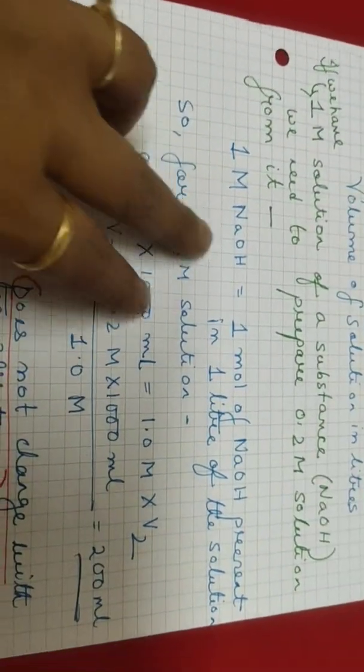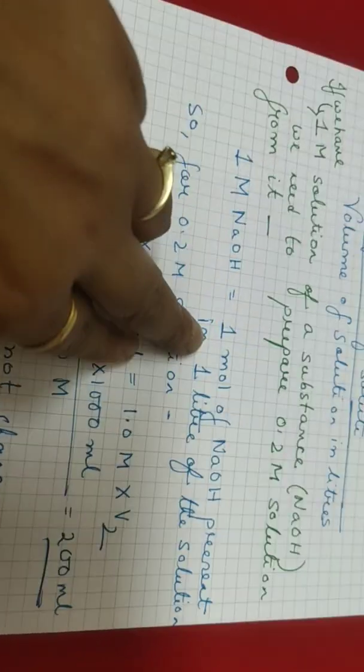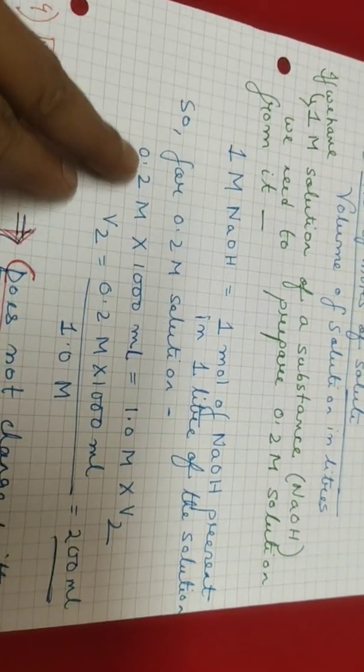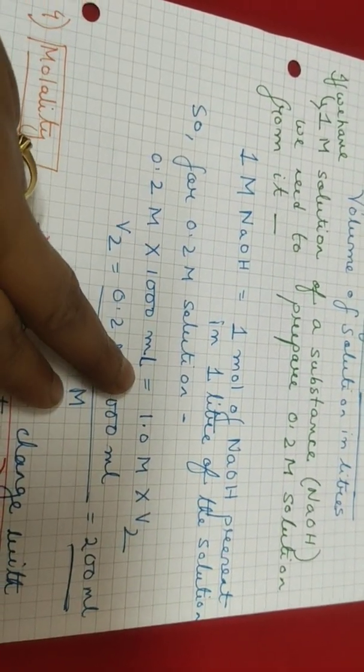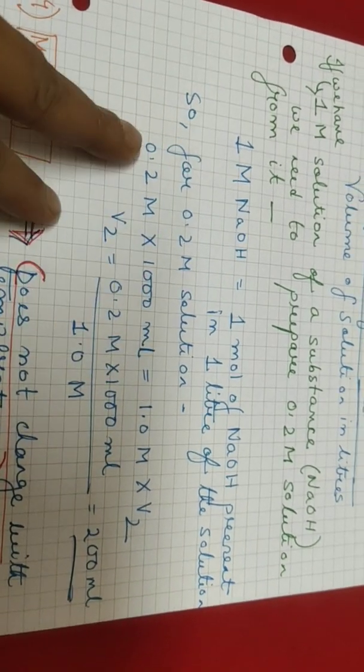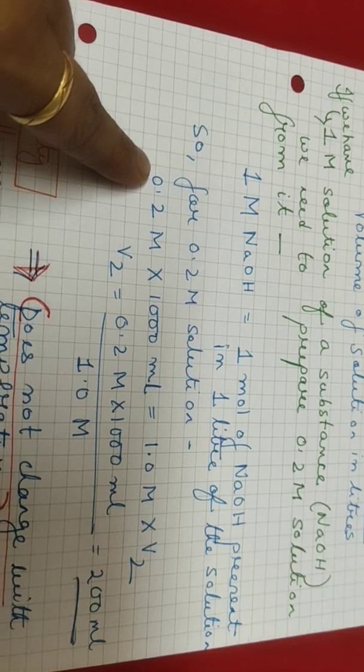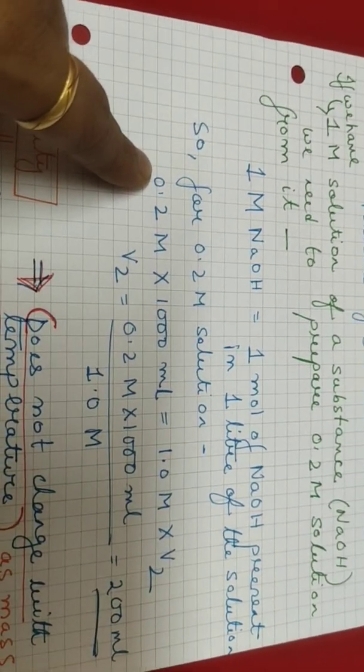Look here, 1 mole of NaOH is present in 1 liter of solution. So for a 0.2 molar solution, we have to use the formula M1V1 equals M2V2. This is the strength which is given.